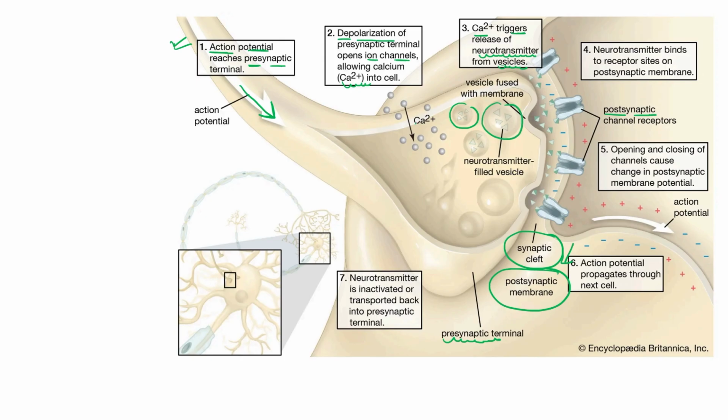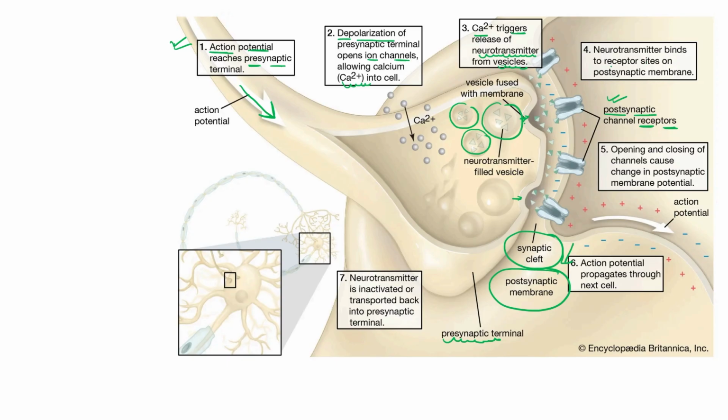Very quickly these vesicles come and fuse with this membrane and release the neurotransmitter into this synaptic cleft. And via the synaptic cleft, these neurotransmitters very quickly go towards the receptors which are present on the postsynaptic channels.